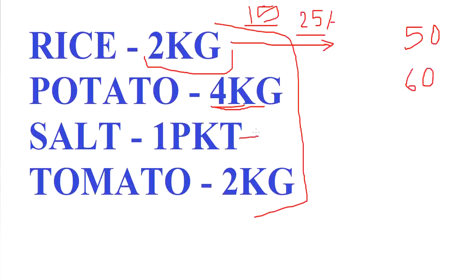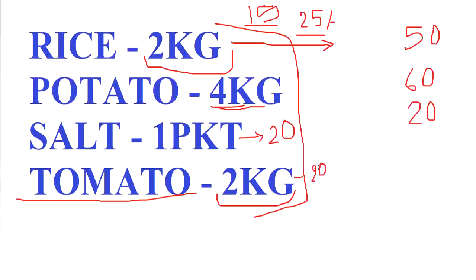Next, salt 1 packet. I think it may be 20 rupees. So I take 20 rupees. Then tomato. Suppose I have to buy 2 kg and the price may be 20 rupees per kg. So for 2 kg I have to give 40 rupees.